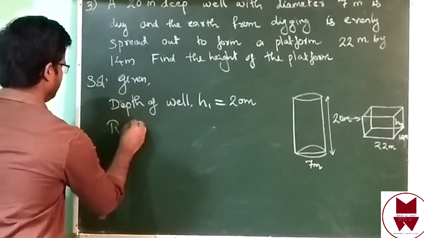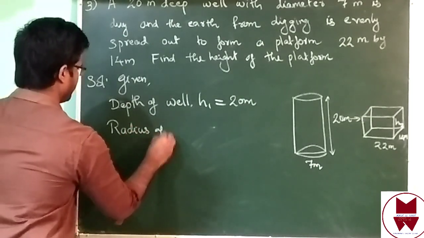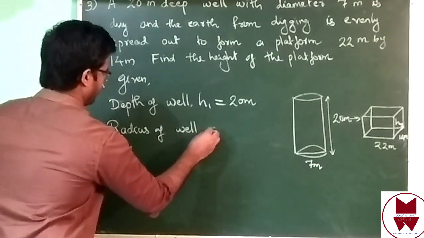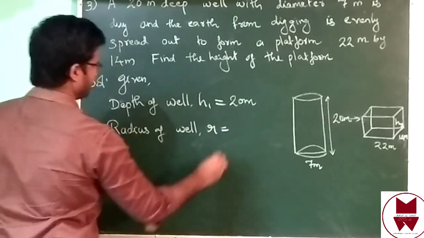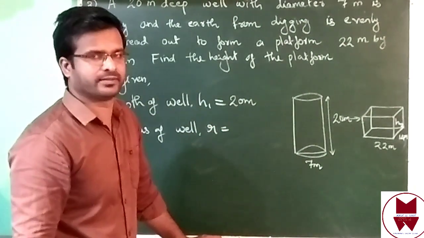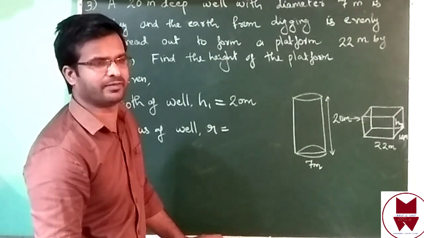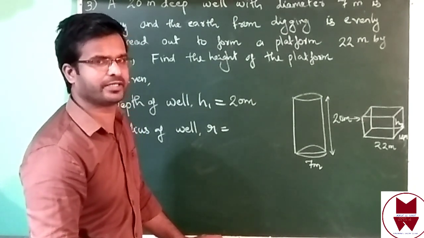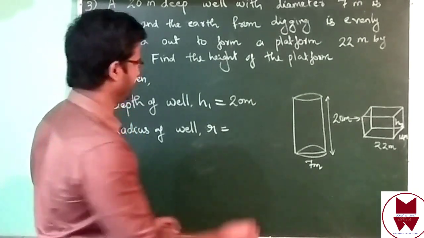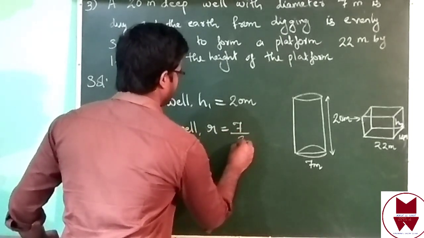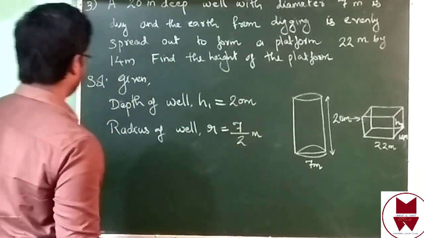The radius of well, we can take r equal to, what is radius? Here diameter is given 7 meter, isn't it? Then how can we find our radius? Half of the diameter. We can write 7 divided by 2 meter.